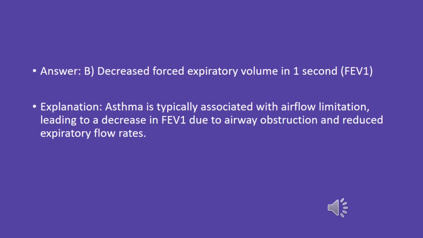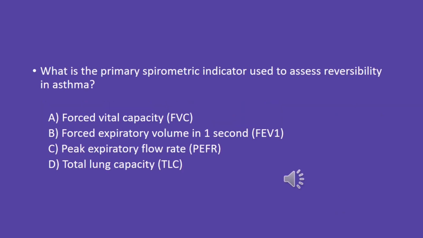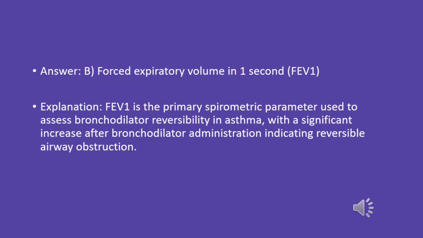What is the primary spirometric indicator used to assess reversibility in asthma? A. Forced vital capacity, FVC. B. Forced expiratory volume in 1 second, FEV1. C. Peak expiratory flow rate, PEFR. D. Total lung capacity, TLC. Answer: B. Forced expiratory volume in 1 second, FEV1. Explanation: FEV1 is the primary spirometric parameter used to assess bronchodilator reversibility in asthma, with a significant increase after bronchodilator administration indicating reversible airway obstruction.